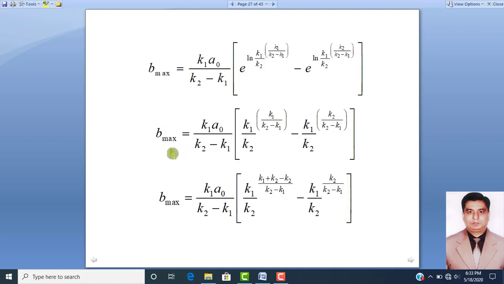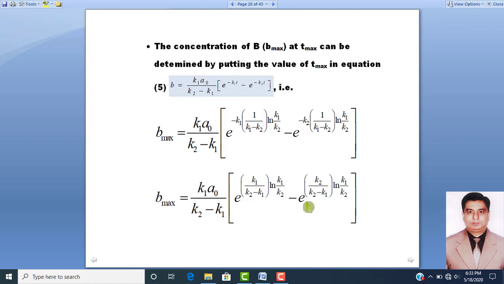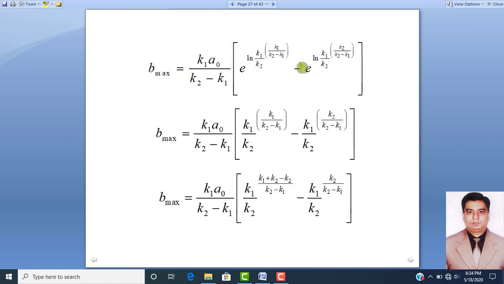Dear students, now we will further simplify this equation, and we get that Bmax is equal to K1 A naught over K2 minus K1 into exponential base raised to power log natural K1 over K2, raised to power K1 over K2 minus K1, minus exponential base log natural K1 over K2 raised to power K2 over K2 minus K1.